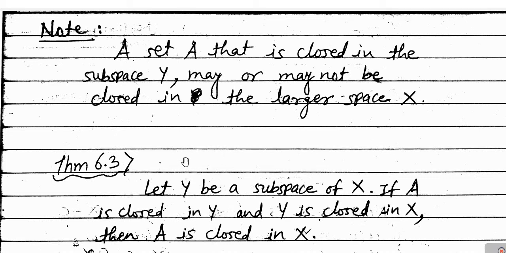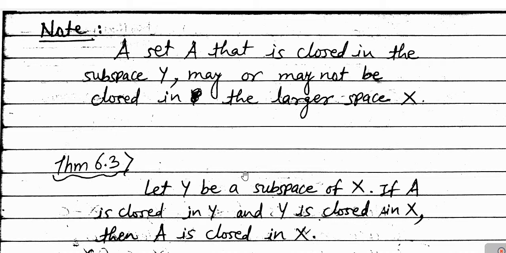Next is the important result, which gives us a criteria by satisfying which the A which is closed in subspace Y can be closed in the larger space X. That criteria is given as a result in theorem 6.3: let Y be a subspace of the topological space X. If A is closed in the subspace Y and the subspace Y itself is closed in X, then the set A is closed in the larger space X. If this criteria is satisfied by the set A which is closed in the subspace, then it will be closed in the larger space X.